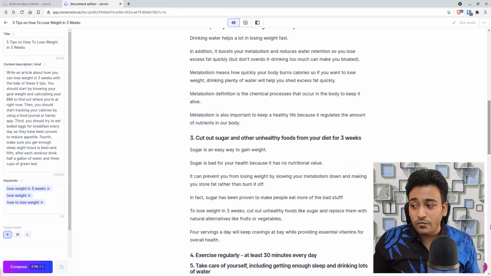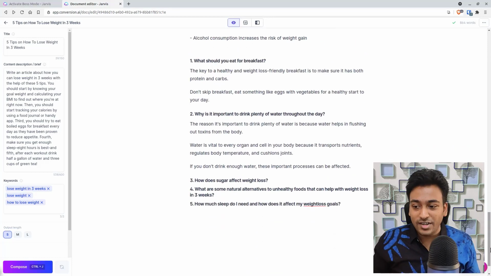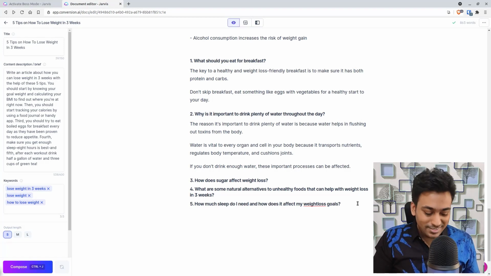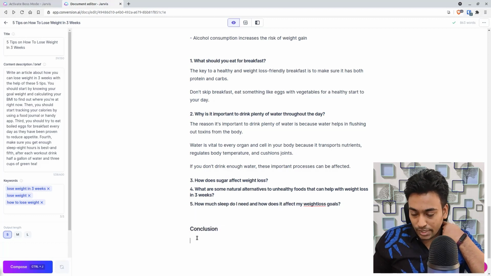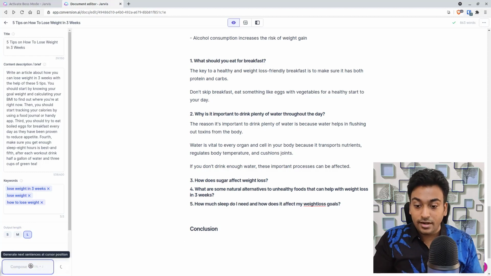And now it's good. Now we come to one of my final ones, which is, can Jarvis write a conclusion for you? The obvious answer is going to be yes. Let's see whether it works. I'm going to do a conclusion heading now and see whether Jarvis understands the focus and impact for it. And I'm going to give it longer, placing the cursor here, and just see whether it can understand.